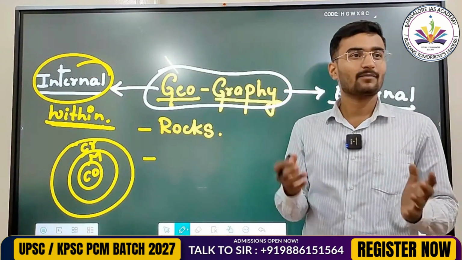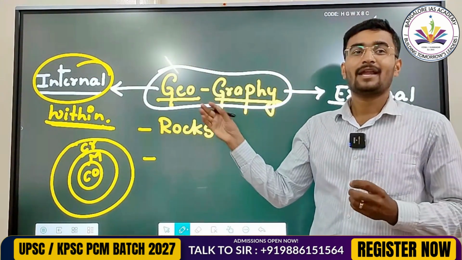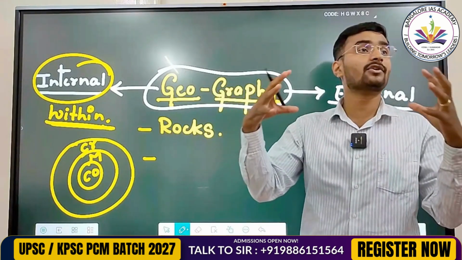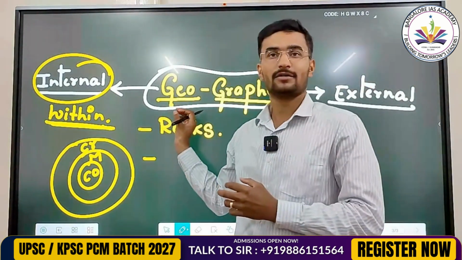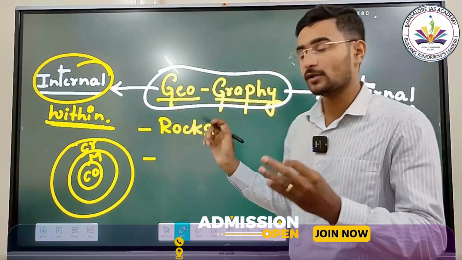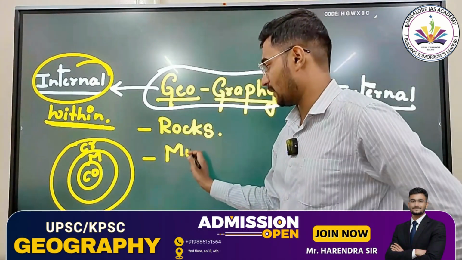Hard surface. All are rocks. Now, rock means aggregation of minerals. A group of minerals we call as what? Rocks. And under this, we'll also talk about minerals.